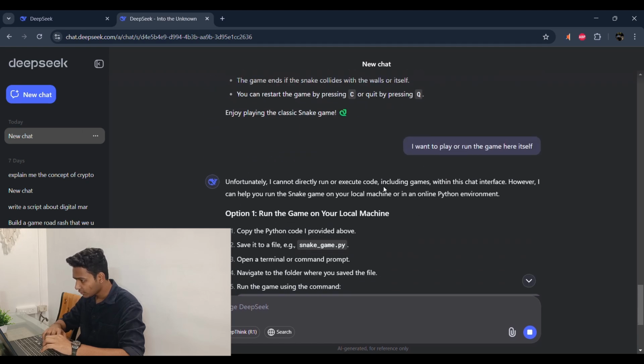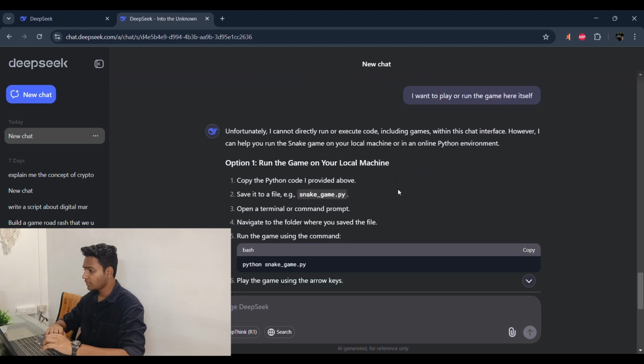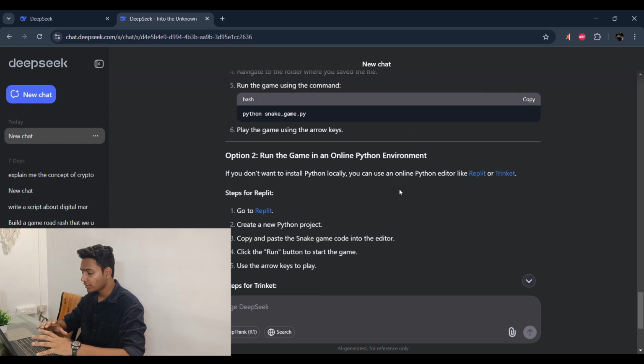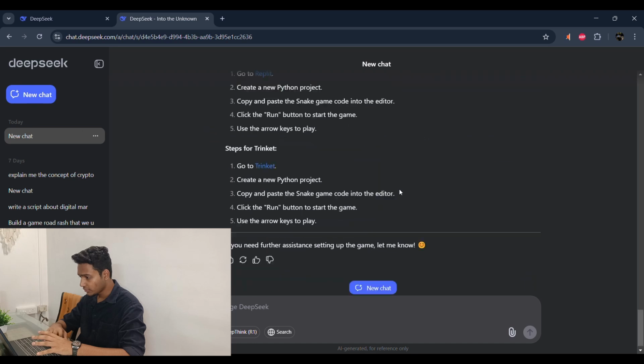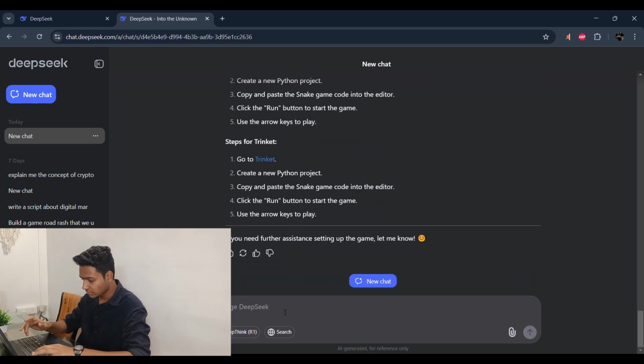Okay, so I think probably it cannot run a Python project. The code is written in Python, so I think probably it cannot run that code here. So we'll just give it a prompt: write the code in JavaScript and run the HTML code here itself.